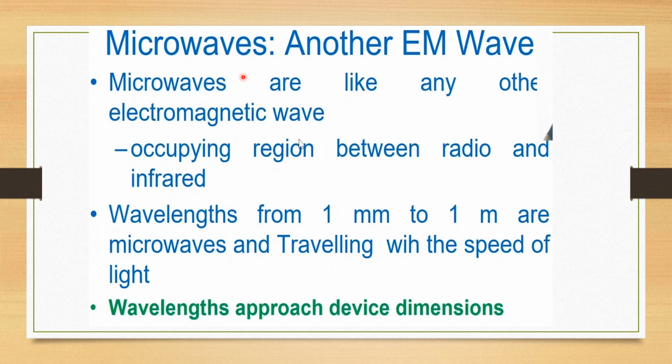Now we'll see what microwaves are. Microwaves are another kind of electromagnetic wave. Like any other electromagnetic wave, they occupy the region between radio waves and infrared waves in the electromagnetic spectrum. The wavelength of microwaves varies between 1 millimeter to 1 meter. They travel with the speed of light, that is 3 into 10 power 8 meters per second, and the wavelength of microwaves approaches the device dimensions.